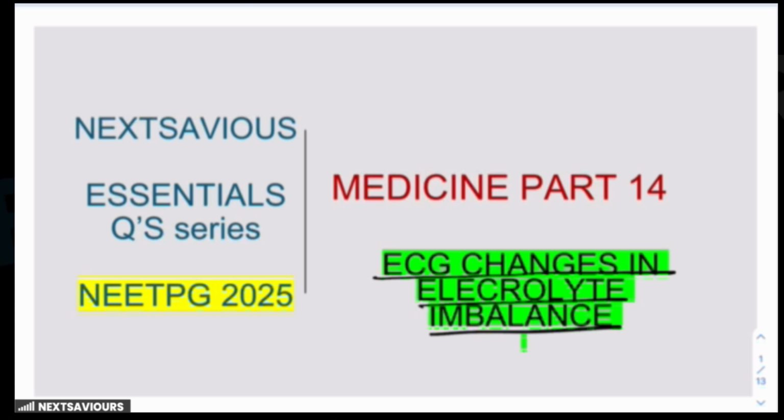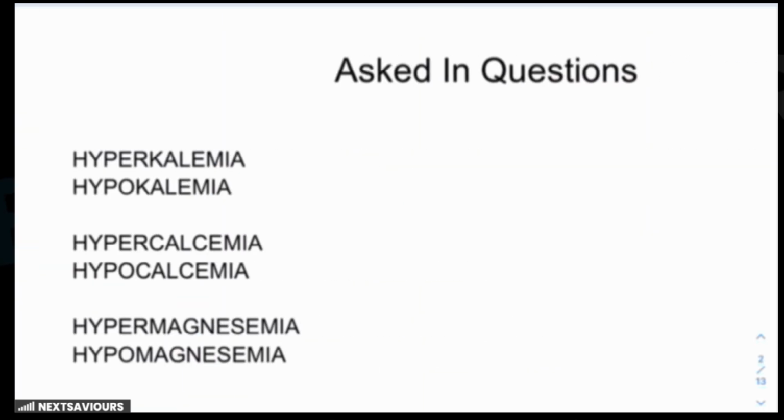Another way is the theoretical question where they are directly asking you about the ECG abnormalities related to that particular electrolyte finding, or it could be a part of a long question where the ECG is also given and then you have to identify the electrolyte abnormality in relation to that particular ECG finding. Now, what are the particular electrolyte imbalances over which the ECG findings are asked? One is hyperkalemia and hypokalemia. The other one is hyper and hypocalcemia. And the third one, a rare entity, is hyper or hypomagnesemia.